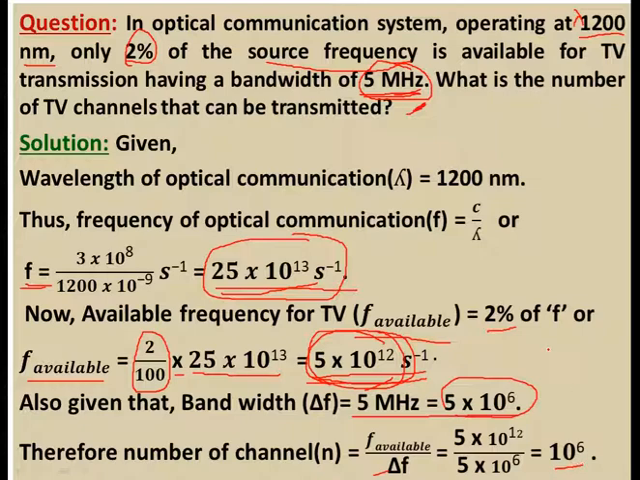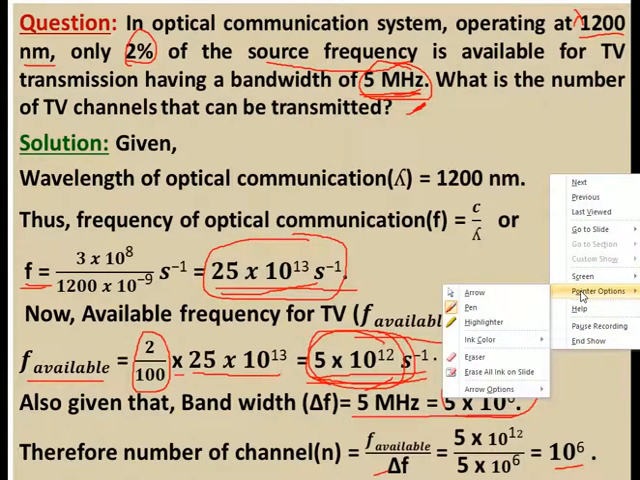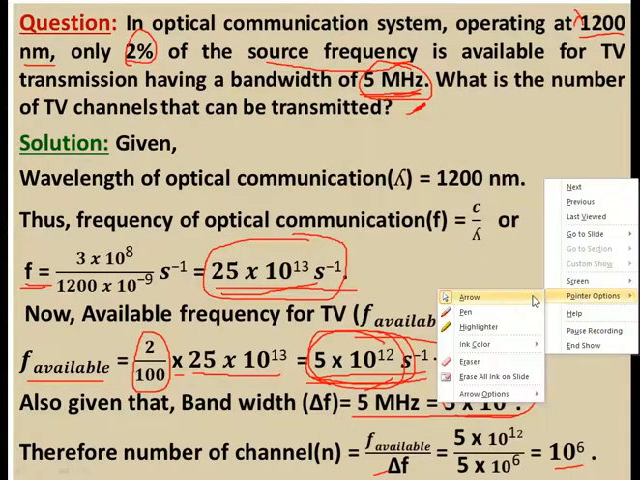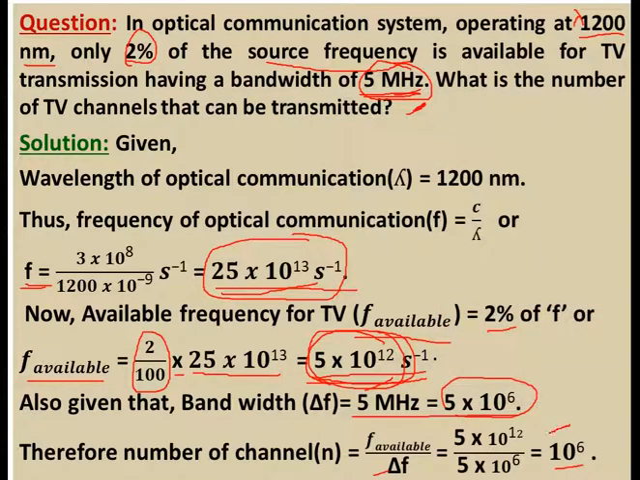So the total number of channels that can be transmitted is 10 to the power 6, which means 1 million. So the corresponding answer is 1 million. This is the answer for this question.